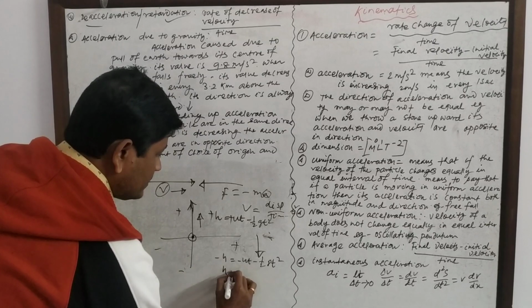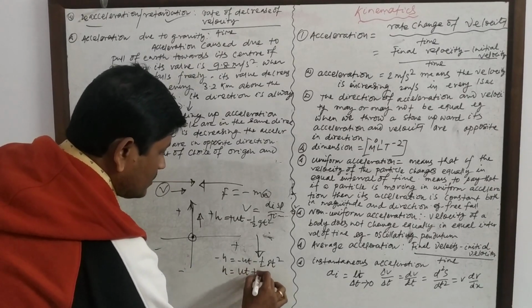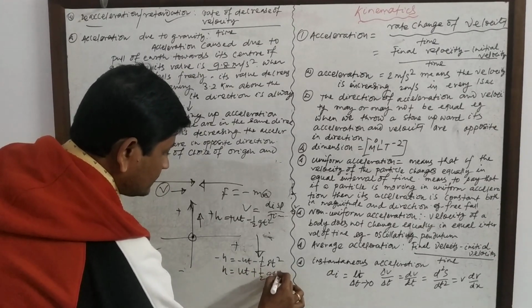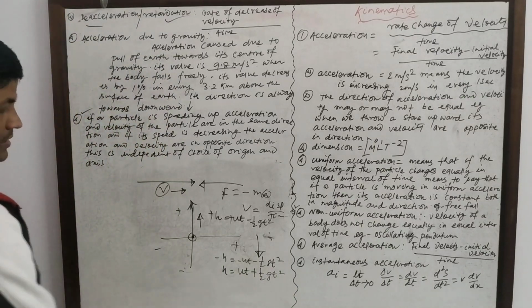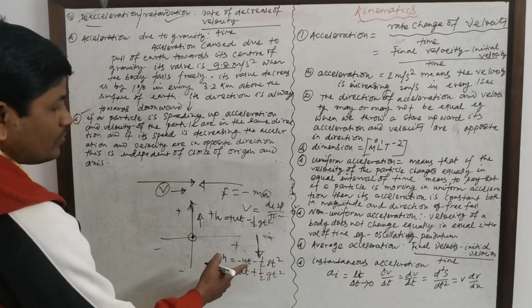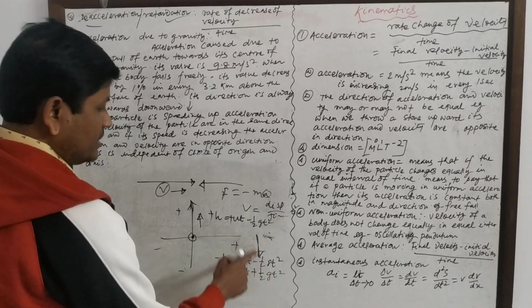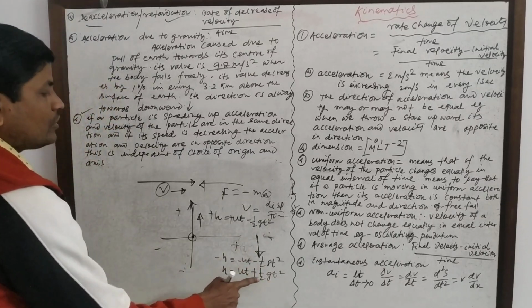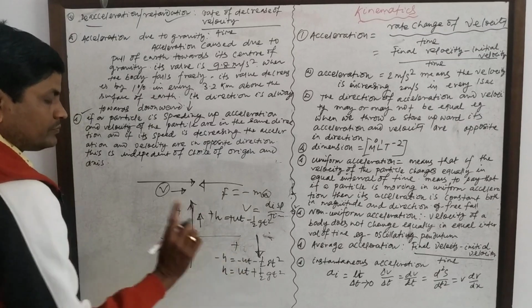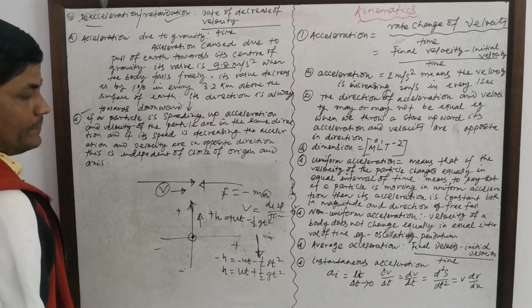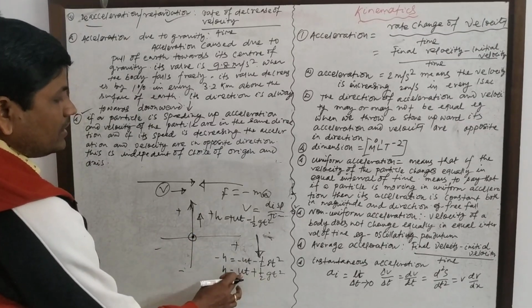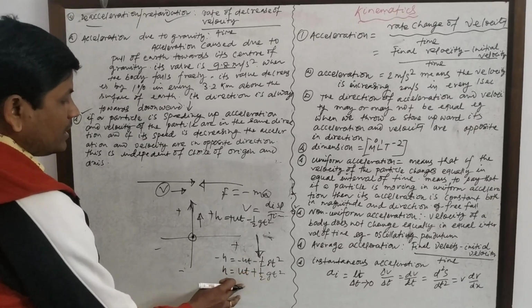So this equation becomes h is equal to ut plus half gt square, because in downward motion the velocity is increasing at every moment, so the acceleration due to gravity and the velocity will have the same sign.